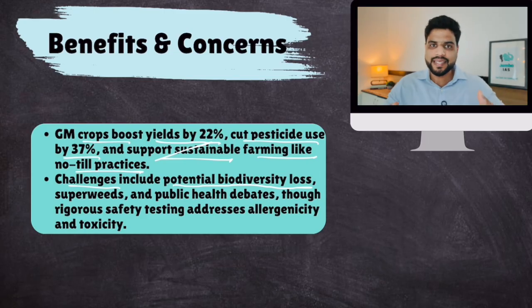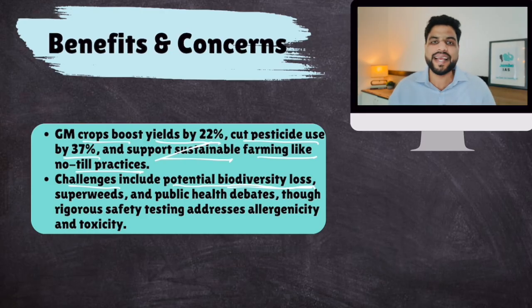Now, biodiversity in an agricultural field is important. But if you use more and more BT cotton, it not only destroys pink bollworm, it destroys other organisms, microorganisms as well, which can be harmful for your agricultural field biodiversity, right? So this is one problem.